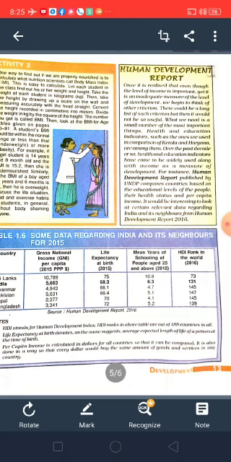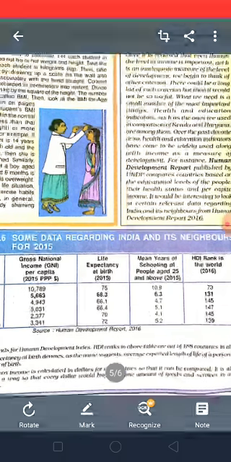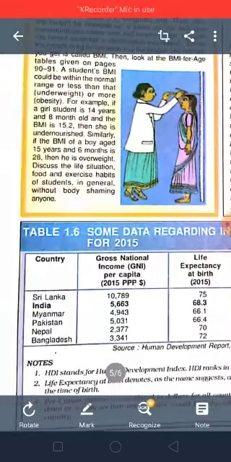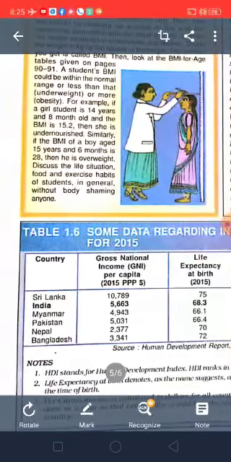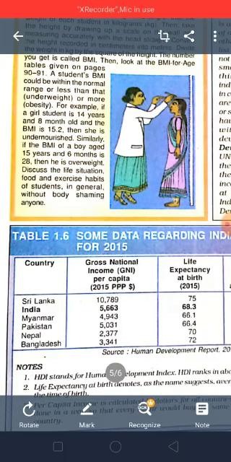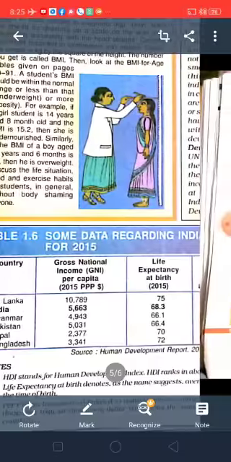And here we can see the ranks also. Here a comparison of 6 countries is given: Sri Lanka, India, Myanmar, Pakistan, Nepal, Bangladesh.